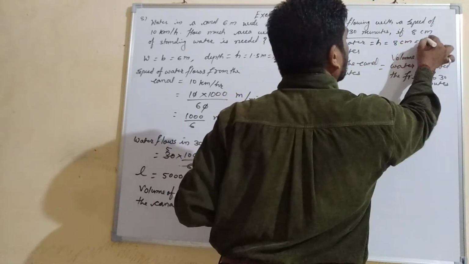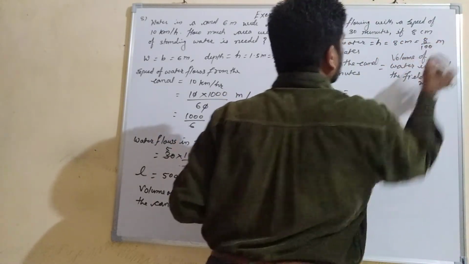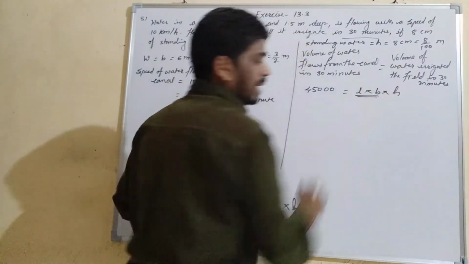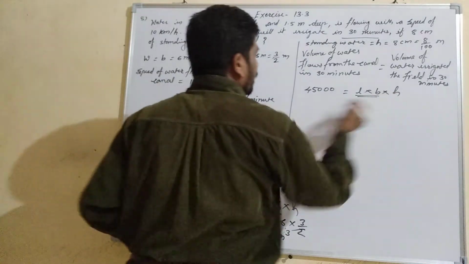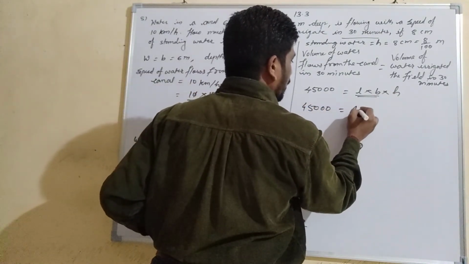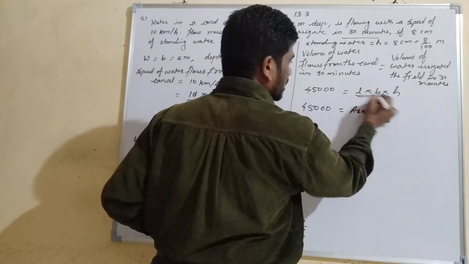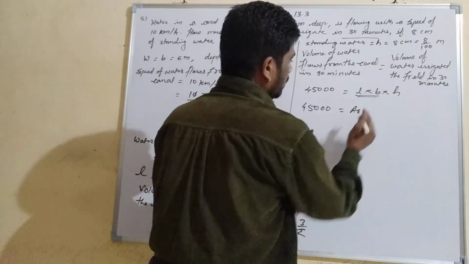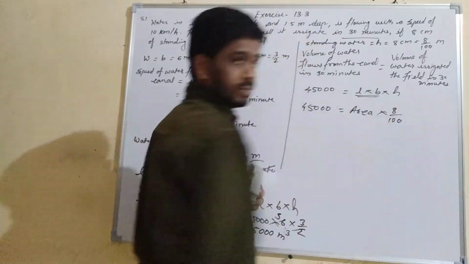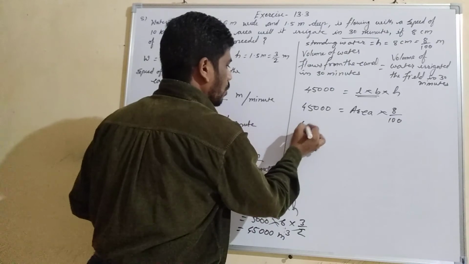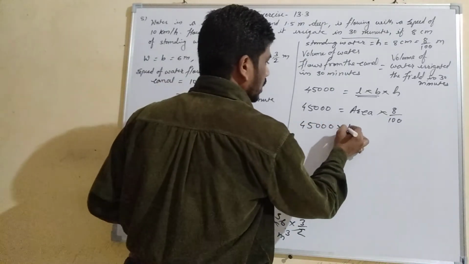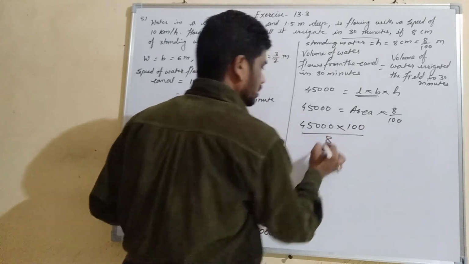8 centimeter means 8 upon 100 meter. So you can write length into breadth into height, and length into breadth will be the area. Substituting, 45,000 equals area of the field into height, which is 8 upon 100. So you can shift this, and it becomes 45,000 into 100 upon 8.